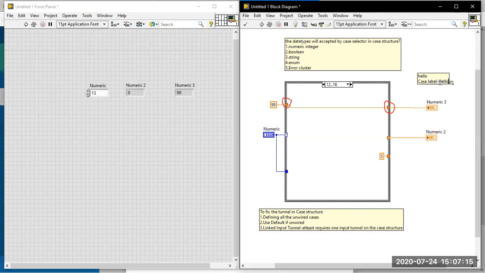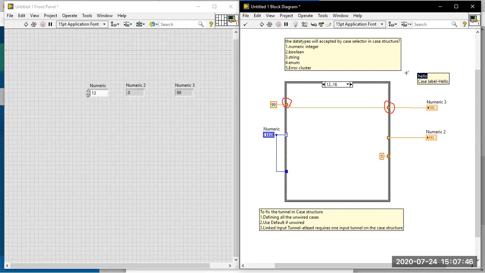That's why I'm telling you, for a case structure you have to provide the default case, or else a broken run arrow will appear. This is another question we may expect. String is case sensitive. If any one character does not match between the input and the case label, you will get a broken run arrow. Both should match, then only the appropriate case will execute. Otherwise it won't execute the proper case and will end up in the default case. That is for the string data type.